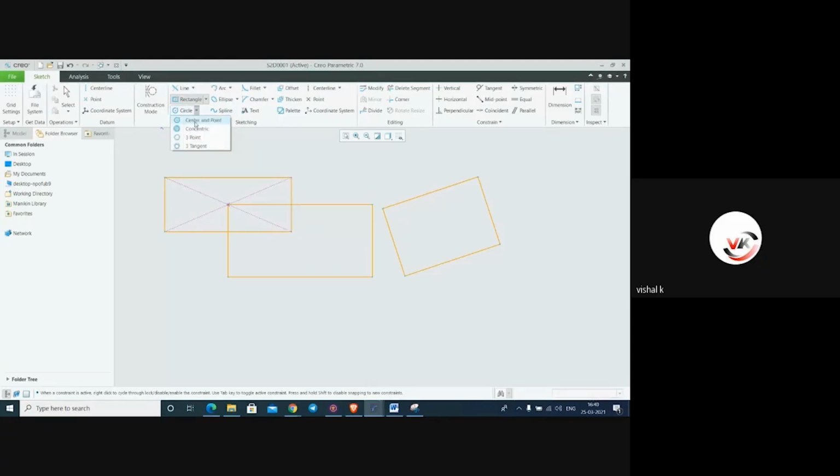Then here it is a circle: center point circle, concentric, 3-point, tangent. Okay, so for center point circle, just click it and click 2 times. Exit with the middle scroll. Double click on it and give the dimension value. For example, I gave diameter 12. Now it is a fully strong dimension. It is not a weak dimension. See here the difference between this dimension's color and this color.